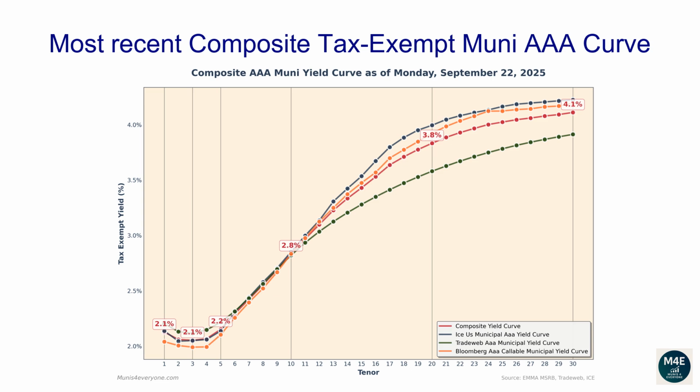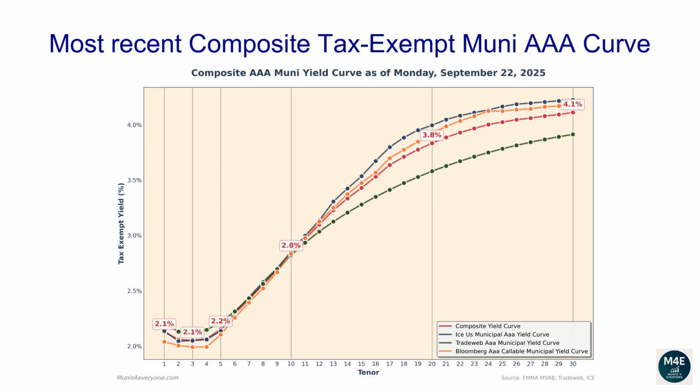The following composite tax-exempt yield curve is based off the most recent ICE, TradeWeb, Bloomberg yield curves that are available on the MSRB website, plus some proprietary extra adjustments, as of September 22, 2025. The one-year composite tax-exempt yield is 2.13%. The two-year yield is 2.06%.